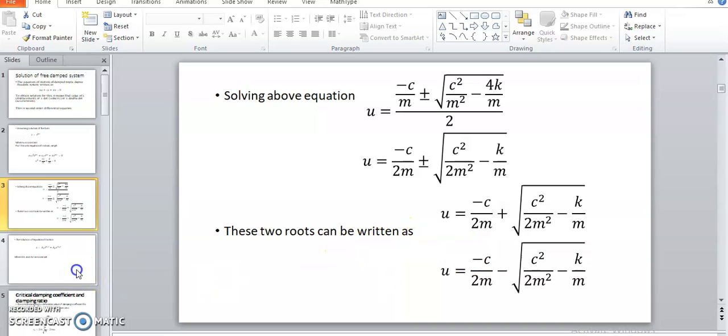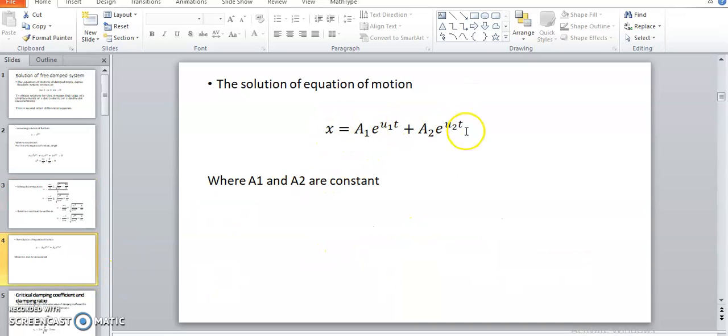Now these two roots we put into the solution of the equation of motion of the system. x is equal to a1 e raised to u1t plus a2 e raised to u2t. a1 and a2 are constants, u1 and u2 are the roots, and t is the particular time at which we have to find the displacement x.